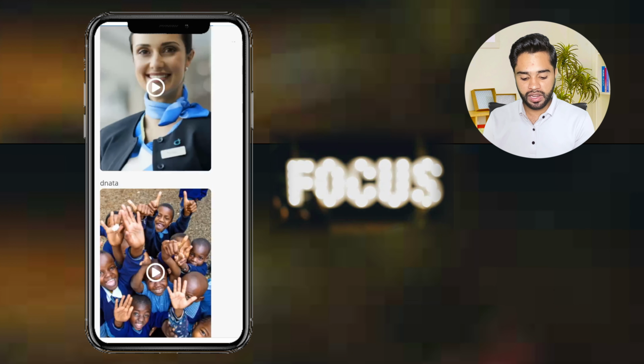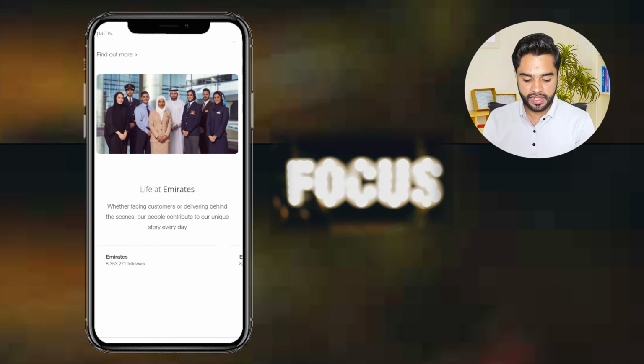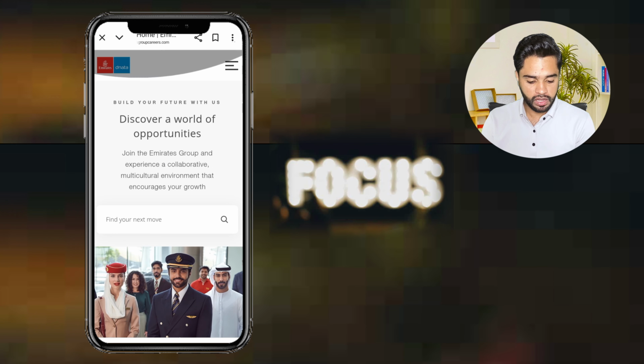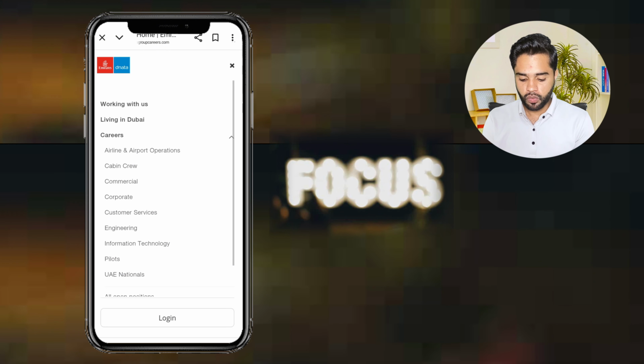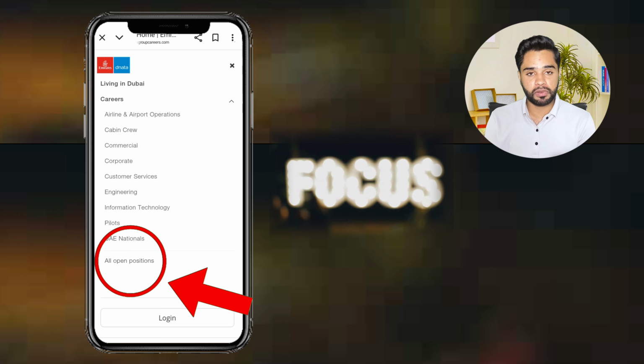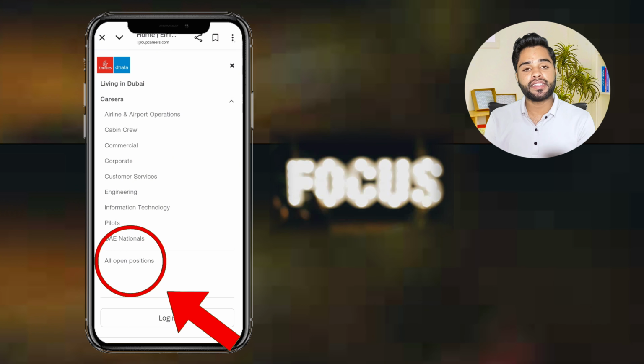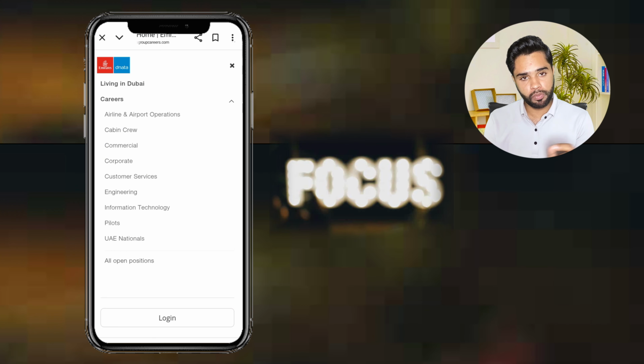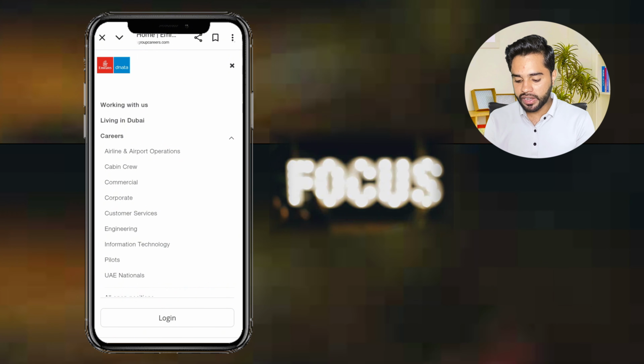You have to scroll here, but don't go there yet. First come here, to these 3 dots you are seeing. When you click here, you will see all open positions below. Here you can see every vacancy that is open now, and all departments: airline and airport operations, cabin crew, commercial, corporate, customer service, engineering, information technology, even pilot. All guys apply only through this website, no other option.